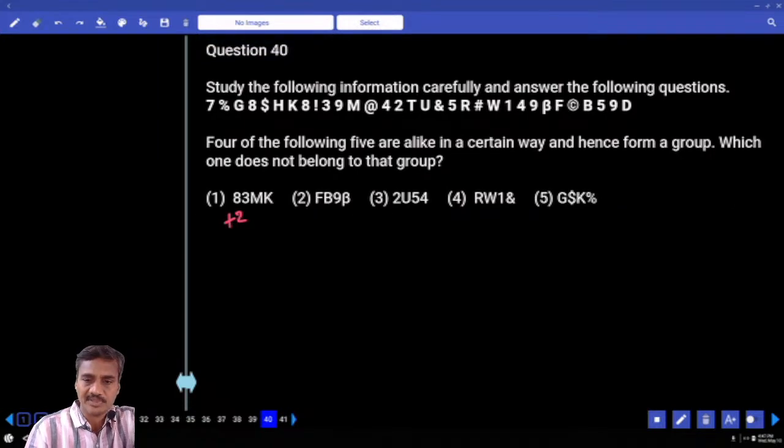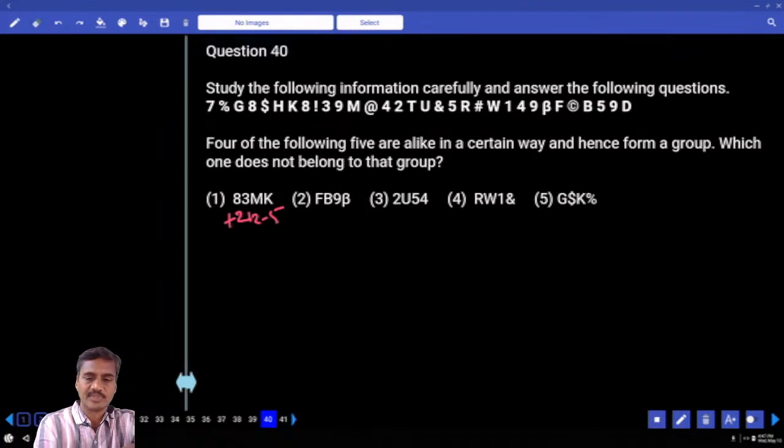And 3 and M plus 2. And M and K, M and K how many? 1, 2, 3, 4, 5, minus 5. Plus 2 minus 5. And again F and B. Now from F to B, F and B 1, 2 plus 2.